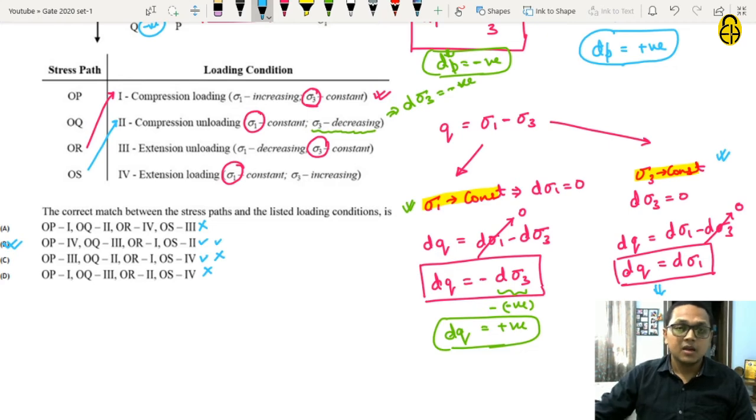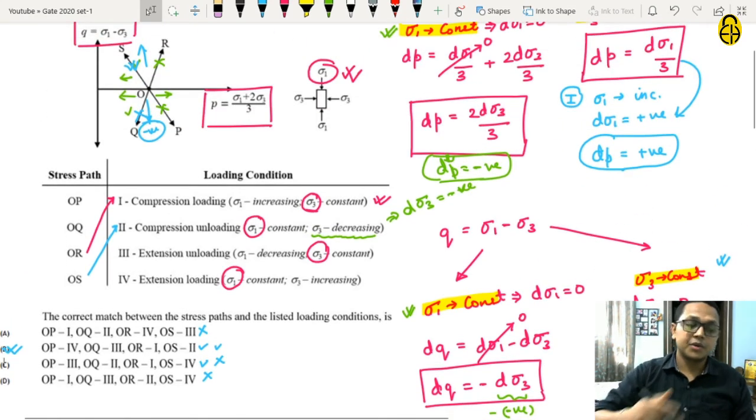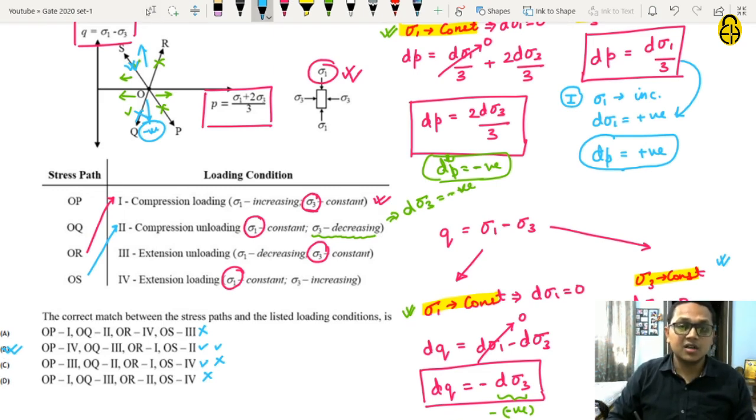But still we will check the other loading conditions also, whether they satisfy the option or not. So coming to the third loading condition, which is extension unloading. In this we have been given that sigma 1 is decreasing and sigma 3 is constant.